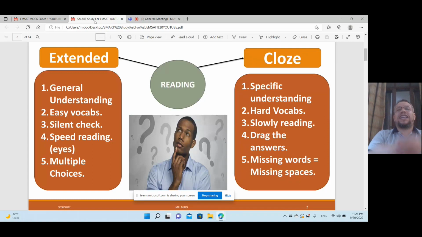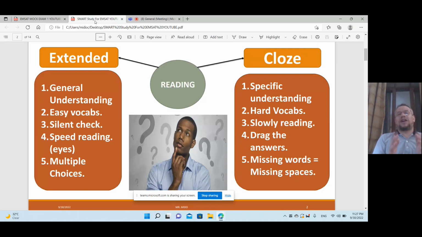Second is about the easy vocabs. You will find easy vocabs inside. You will not find complicated vocabularies. No. You even have to read silently and fast, and read just after the questions. So step one in extended reading is to read the questions. Read the questions and pick up the keywords. Then read silently and fast the lines of these keywords.